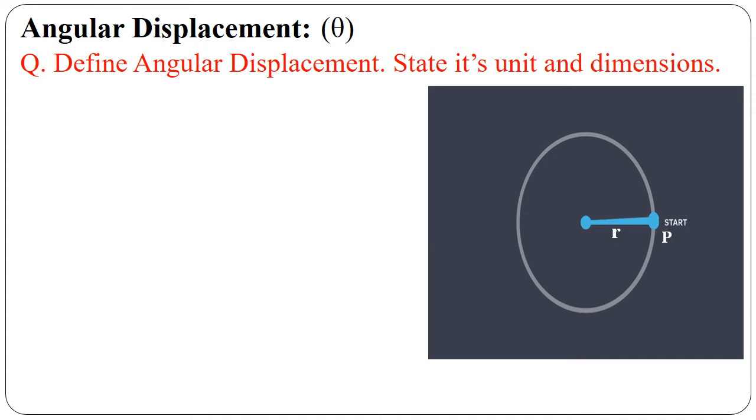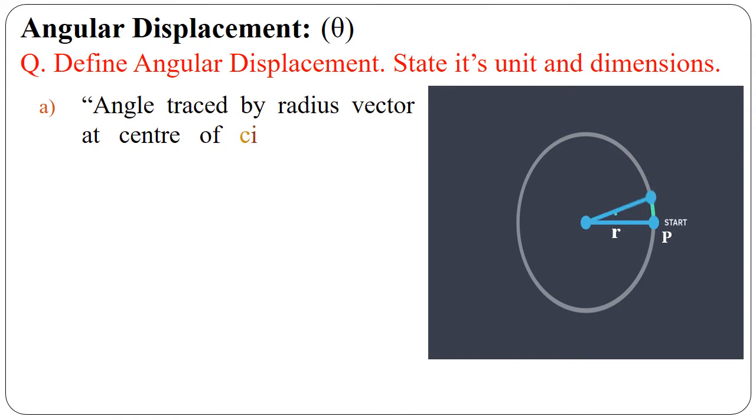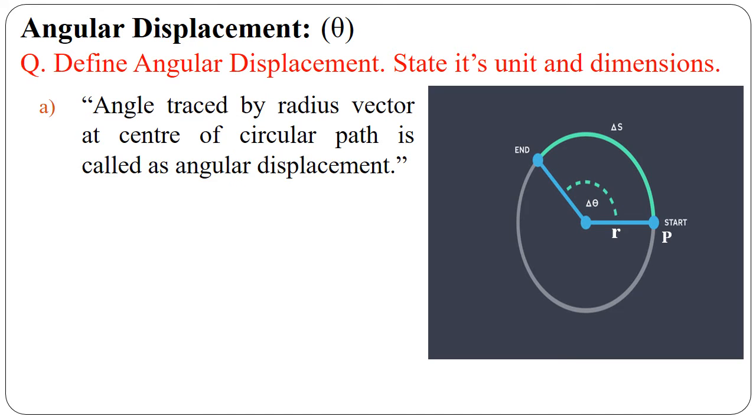That angle delta theta is called angular displacement. Hence, angular displacement is defined as the angle traced by the radius vector at the center of the circular path. So what is the definition of angular displacement? The angle traced by the radius vector at the center of the circular path is called angular displacement.